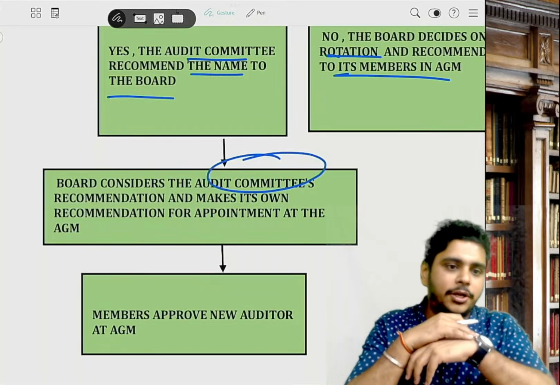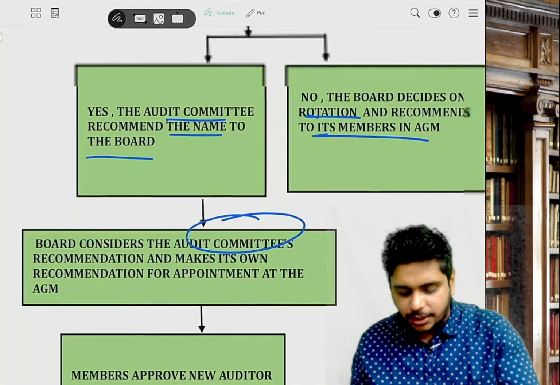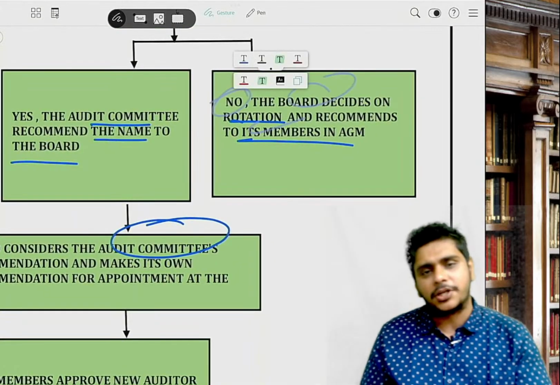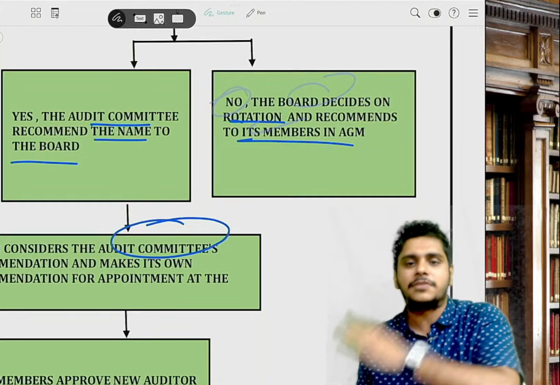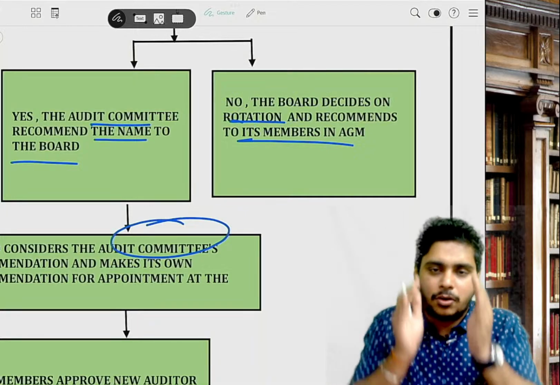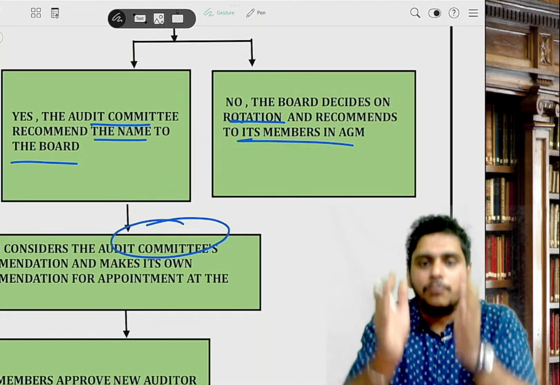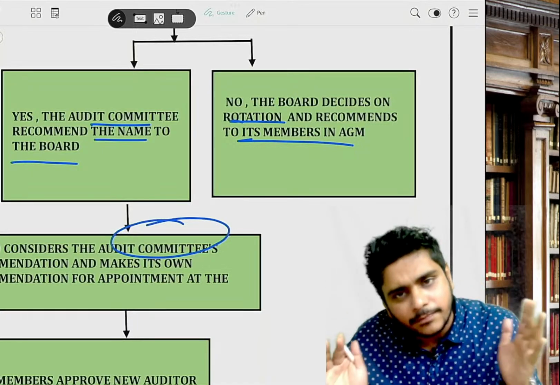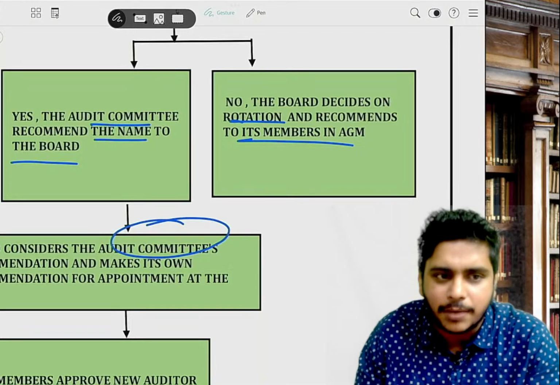Sir, but what if audit committee is not applicable? Boss, if audit committee is not there, then board will decide on the rotation. Board will recommend to the members and members will appoint. If audit committee is there, audit committee will recommend to the board, board will recommend to the members. If audit committee is not there, board will recommend to the members. Eventually the auditor is always appointed by the members.